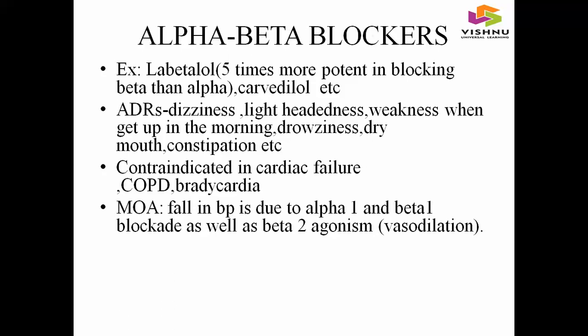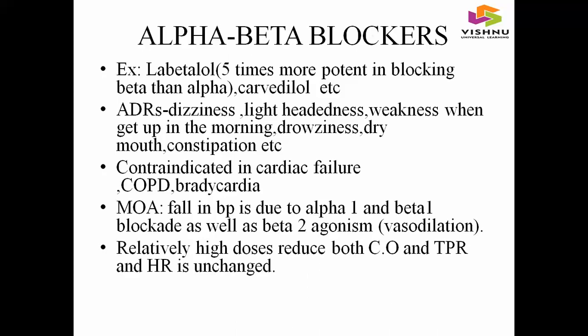And mechanism of action of alpha beta blockers was, this class of drugs decreases blood pressure due to alpha 1 and beta 1 blockade, as well as beta 2 agonism. When drugs bind to beta 2 receptors, there is a vasodilating effect which leads to decreased blood pressure, and relatively high doses of alpha beta blockers can reduce both cardiac output and total peripheral resistance, but heart rate was unchanged.